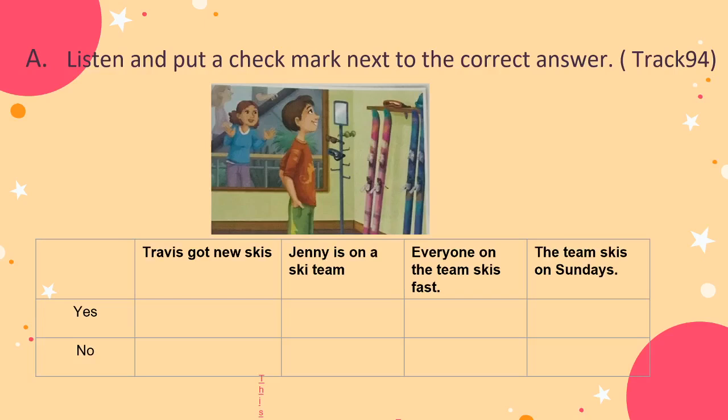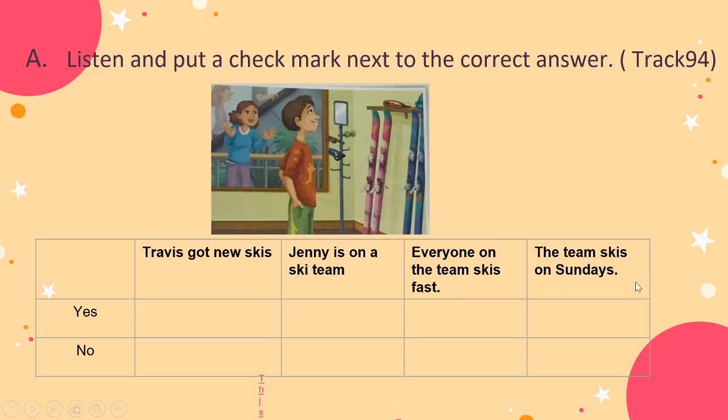Before we start, teacher wants you to know about the columns here. The first one is about yes and no, and the statements are: Travis got a new ski, Jenny is on a ski team, everyone on the team skis fast, and the team skis on Sundays.